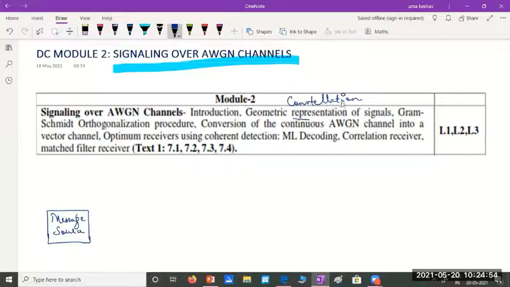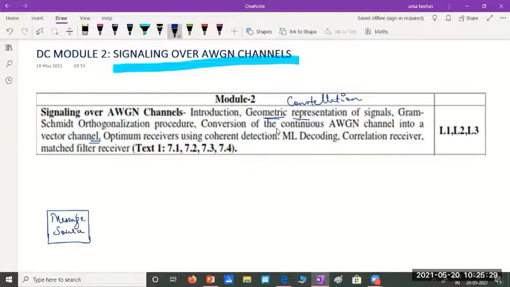So the constellation diagrams you would have observed, it is a signal space representation or a vector space representation of signals. So we consider that geometric representation for various signals, the equations using the Gram-Schmidt procedure, then conversion of this continuous AWGN channel into a vector channel. So how we can represent this channel using vectors, and then we'll move on to receivers.